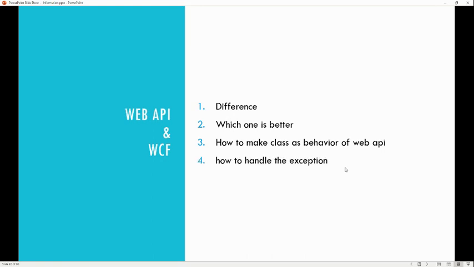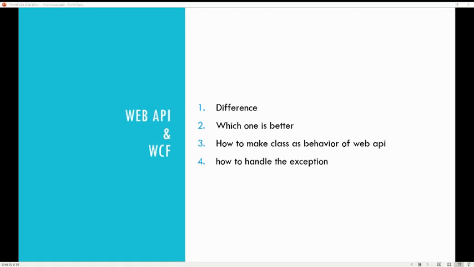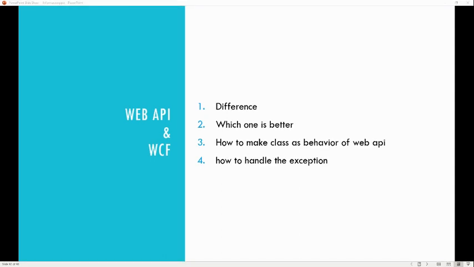The other one is how to handle exceptions. There are many ways to handle exceptions. Basically we use try catch here, but for this one, you can use the HttpResponseMessage. There we can put the response like BadRequest, NotFound, and so on. The other one is Request.CreateErrorResponse, so that we can also put it there. I will definitely make a video on top of that, so it will give more information.